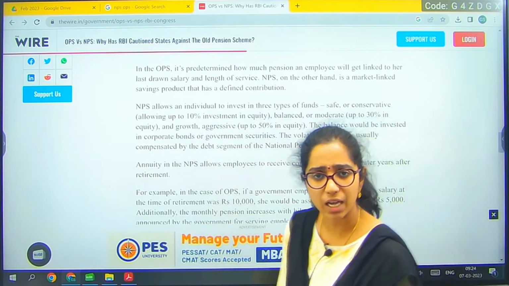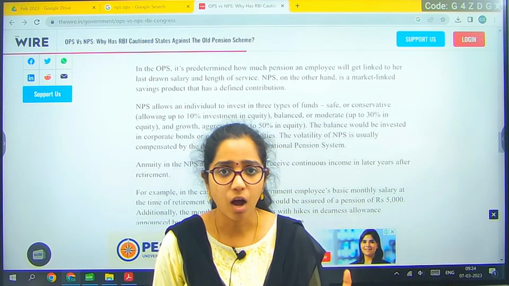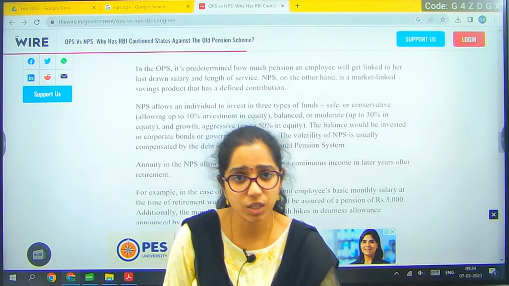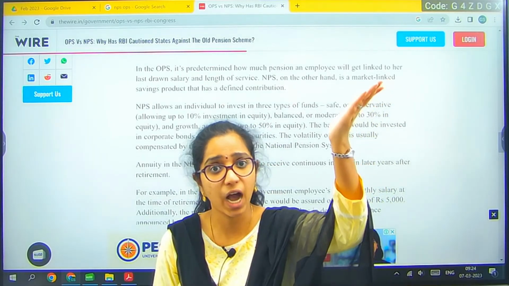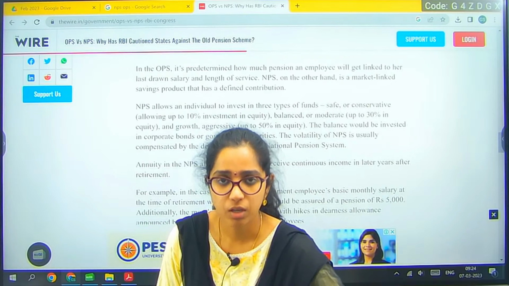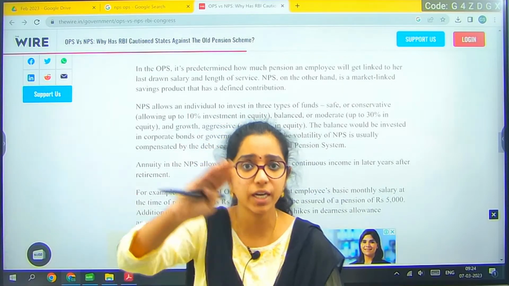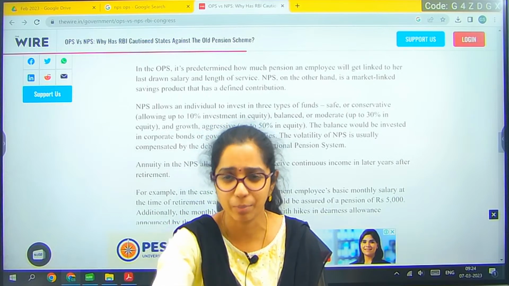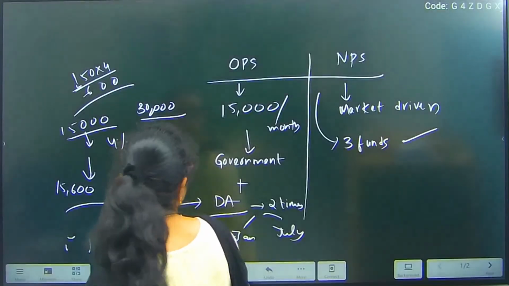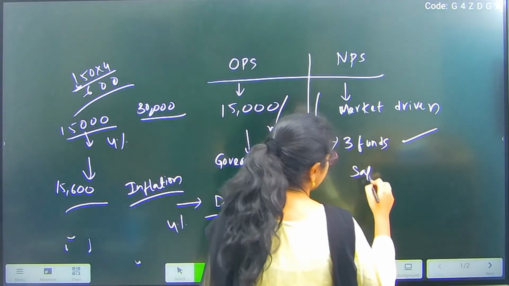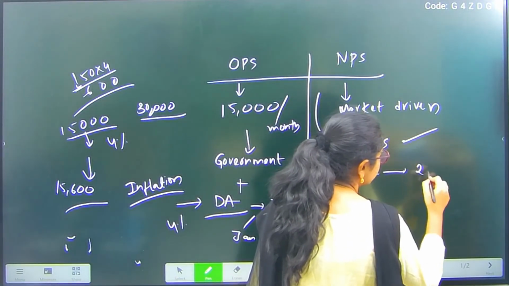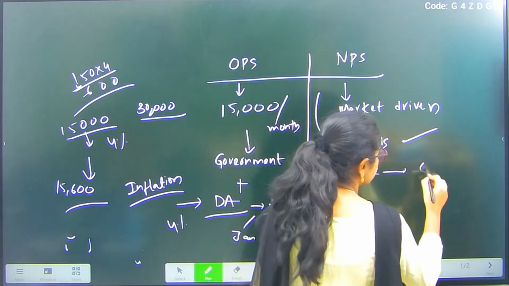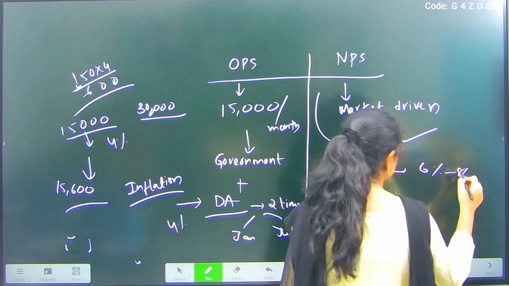So what are these funds? Aggressive in the sense, the amount that you are investing would be earning either high or extremely low. Whereas with the safe-sided one, definitely there will be certain kinds of increment, which can be less in numbers, in single digits only. So let's say for the safe one, it will be around 2 to, not 2, but yeah, maximum around 6% you can expect, 6 to 8% or something like that.